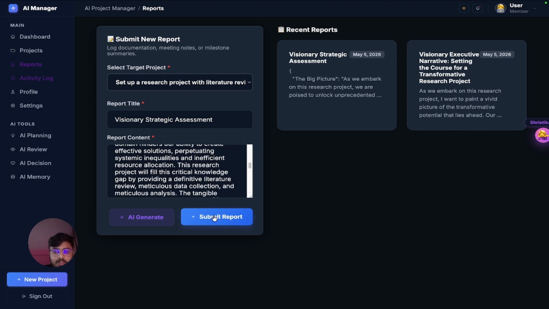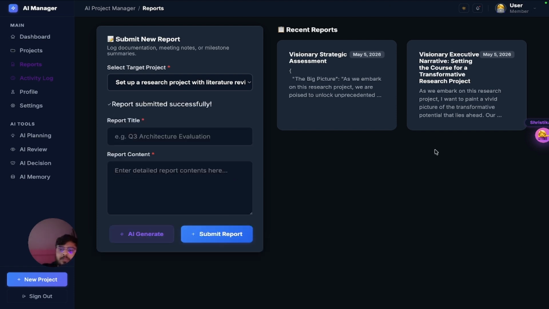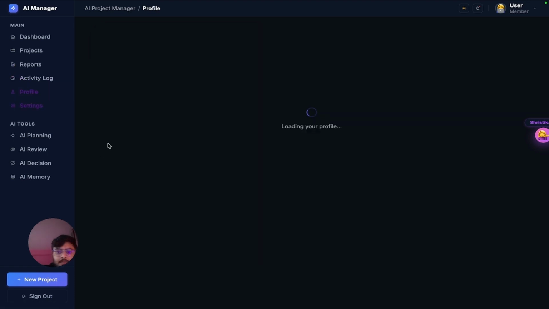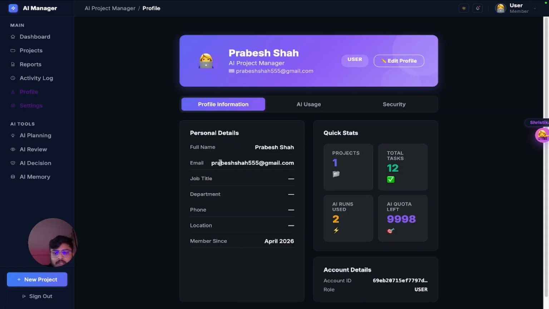The report has been generated. Submit the report. The report has been generated. Now let's go to the profile section. In the profile, we can edit or see the Gmail and job title, and edit easily.